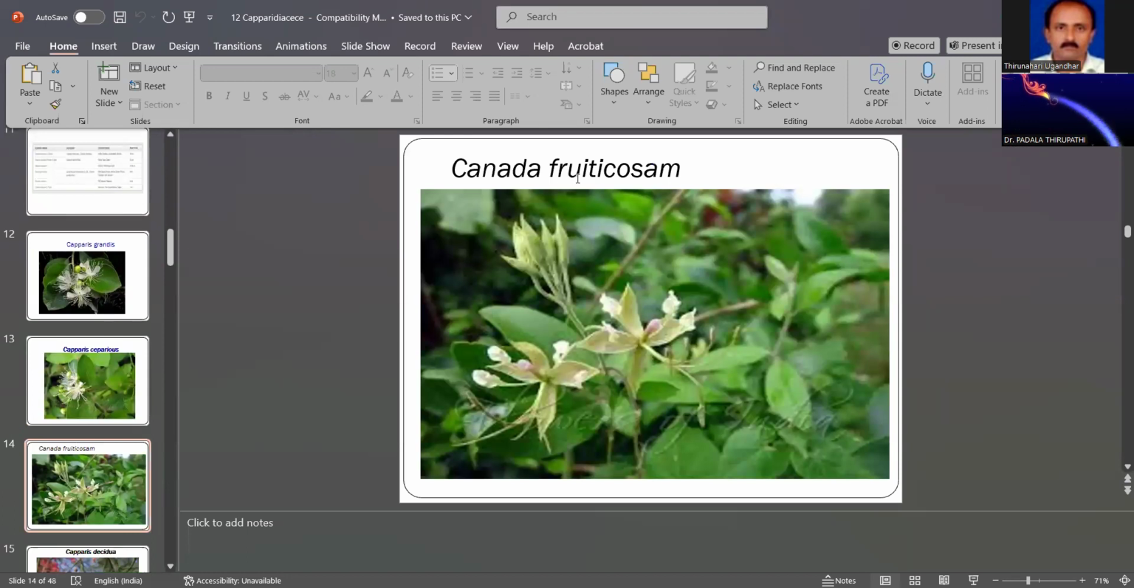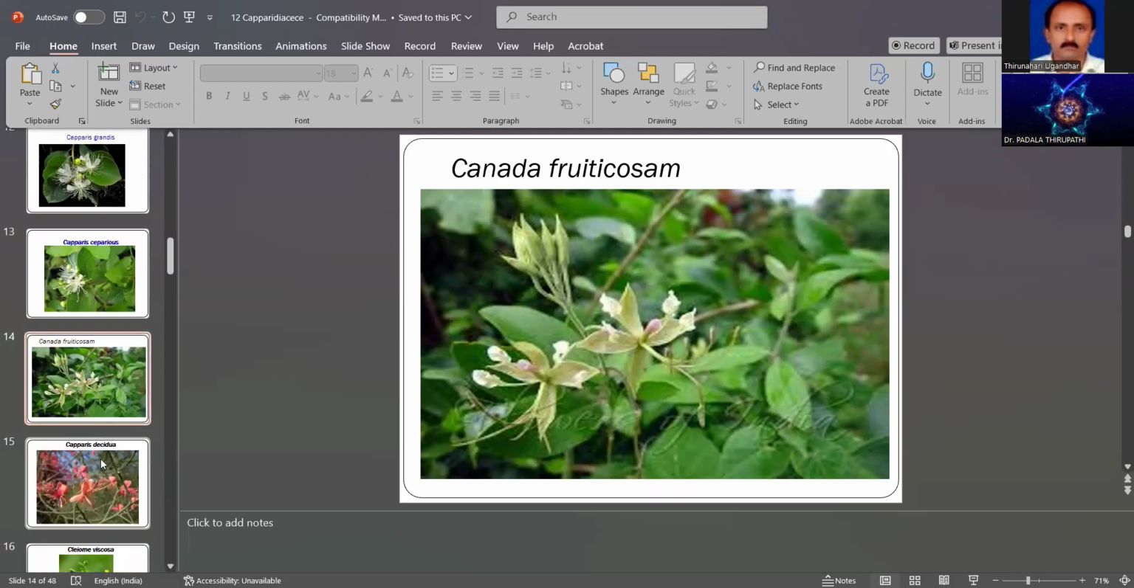But Cleome fruticosum has white sepals and also white petals. Then the gynandrophore is present. That is one important feature for the identification of the plant species.